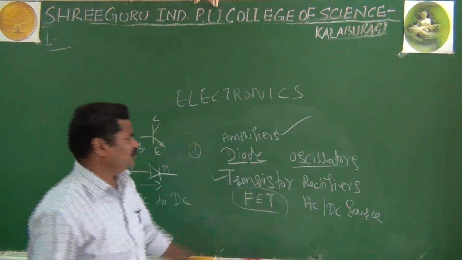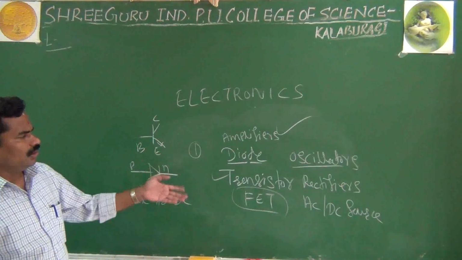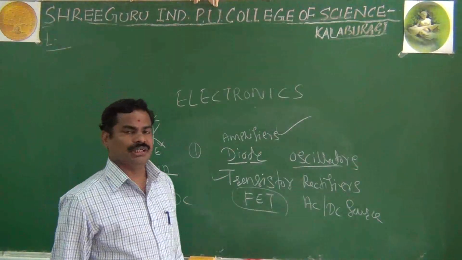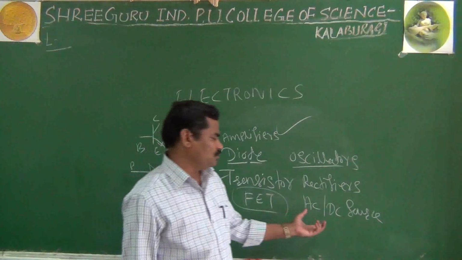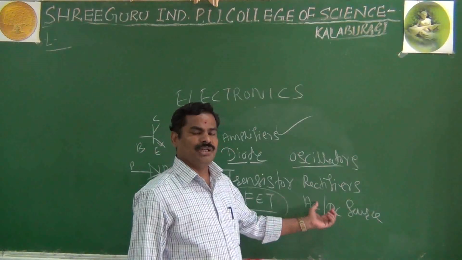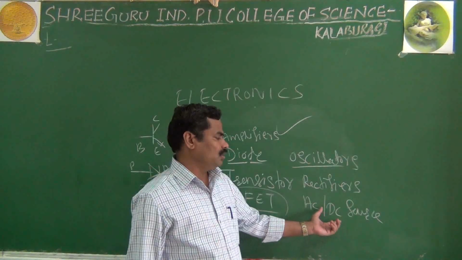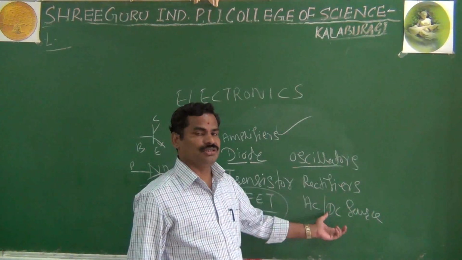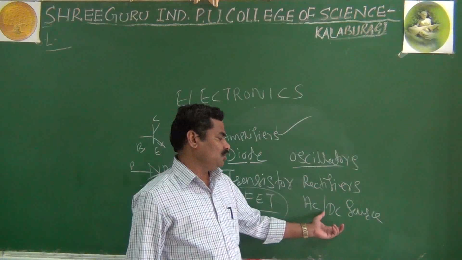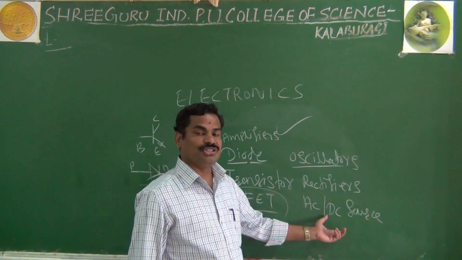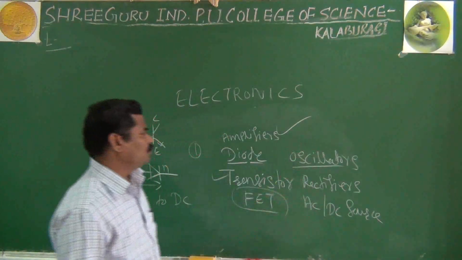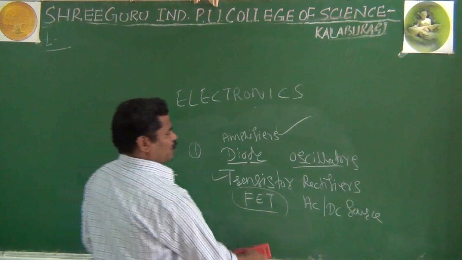I said you have so many active components, so many active devices. One is also called the AC and DC source. They give the AC signal, and they also give the DC signal; that is nothing but a source. They give the AC voltage or current, or DC, and that is nothing but an AC source or DC source. This is in brief about your active components.